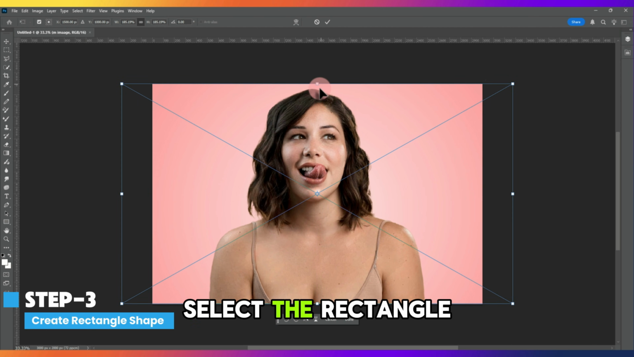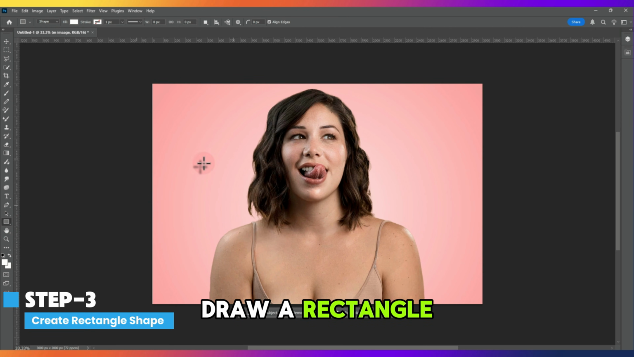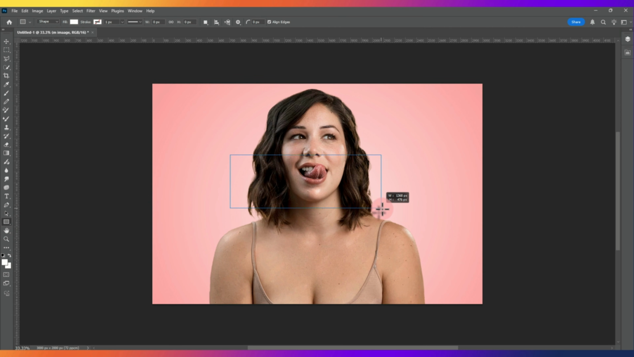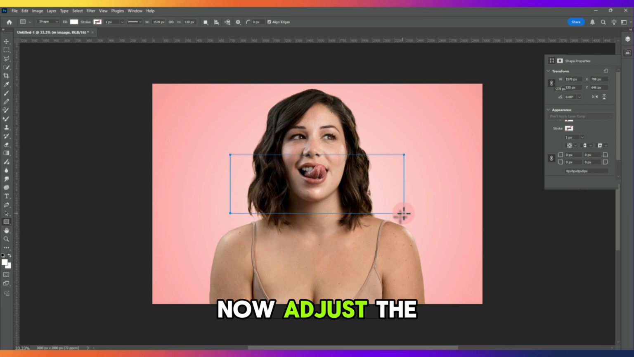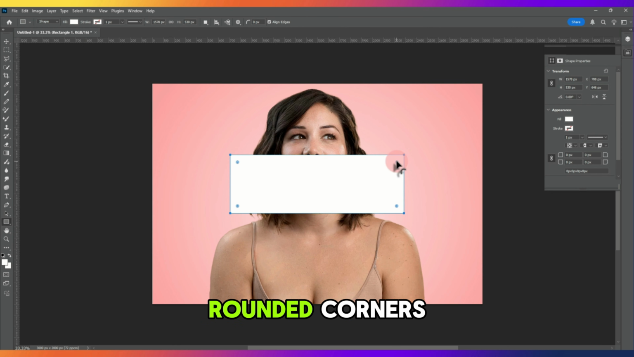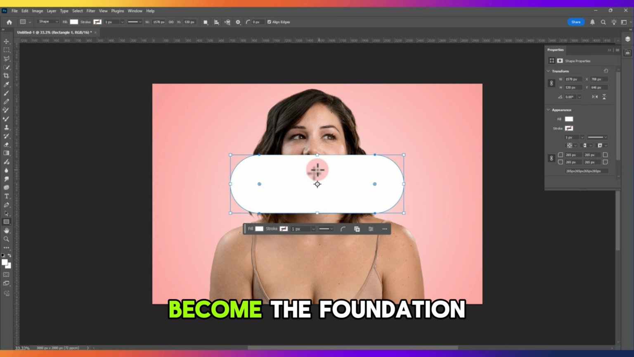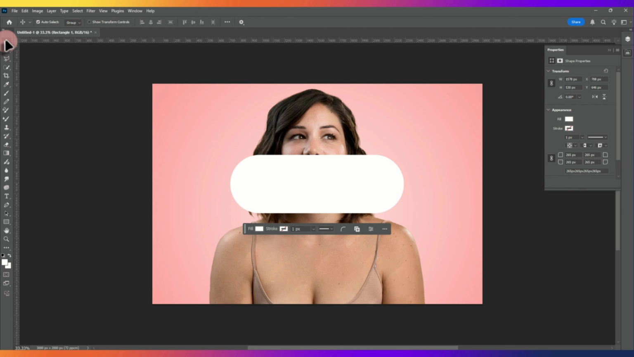Perfect! Step 3. Select the rectangle tool. Draw a rectangle like this. Now adjust the corner radius until you get smooth, rounded corners. This shape will become the foundation of our glass effect.